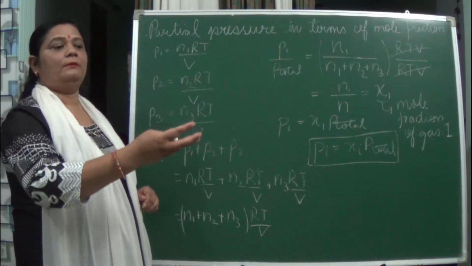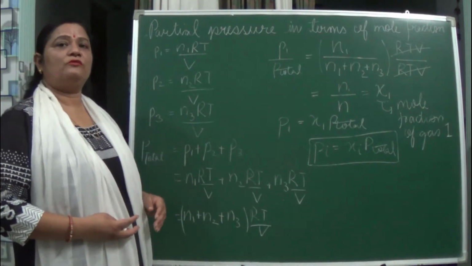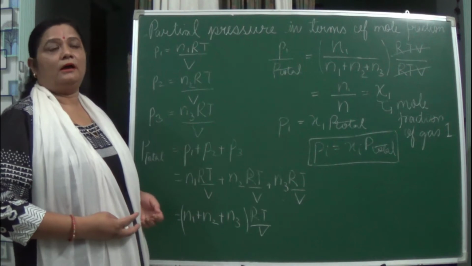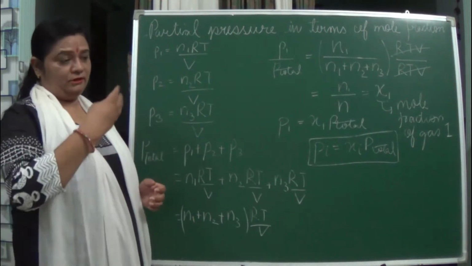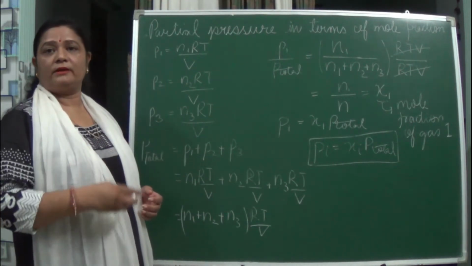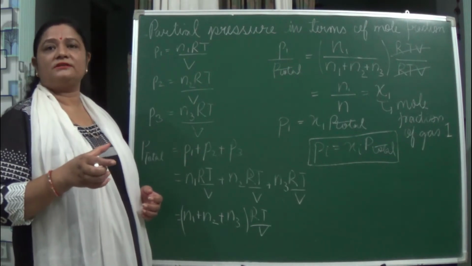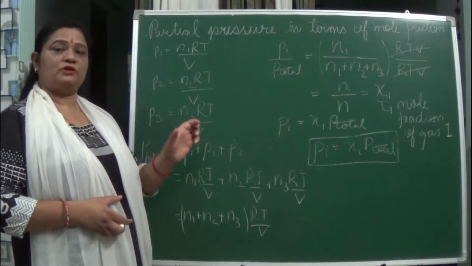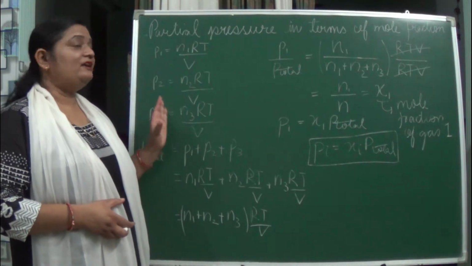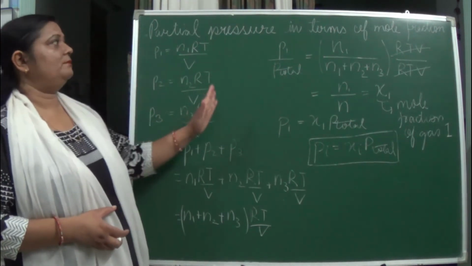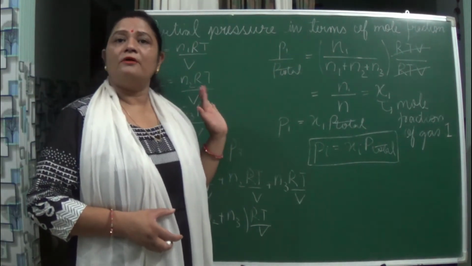The thing whose mole fraction you want comes in the numerator, and in the denominator you get the sum of the moles of solute and solvent. Likewise, we will take out the partial pressure in terms of mole fraction.